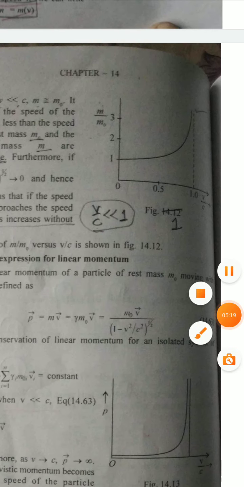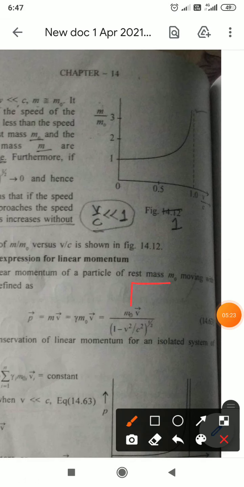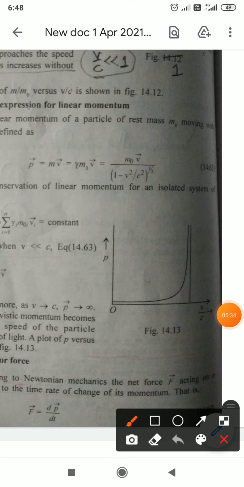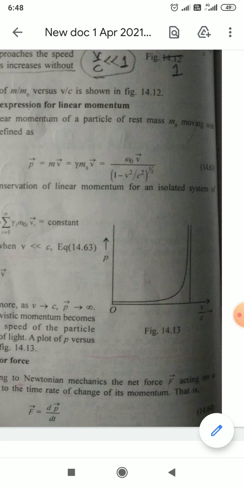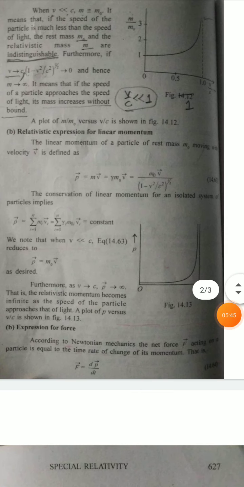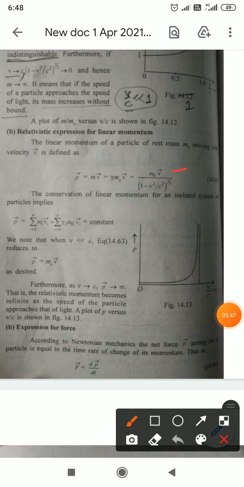This is your equation number 16. As this is your equation number 16, and here it is written as equation number 14.63, you have to write equation number 16. So when v is less than c, this is your equation number 16.